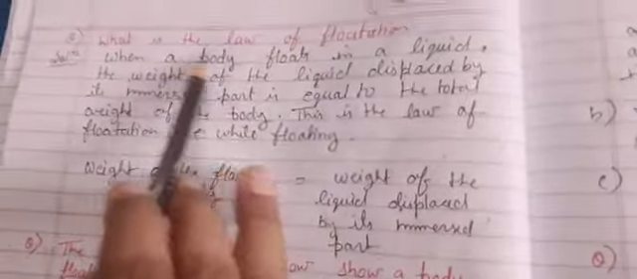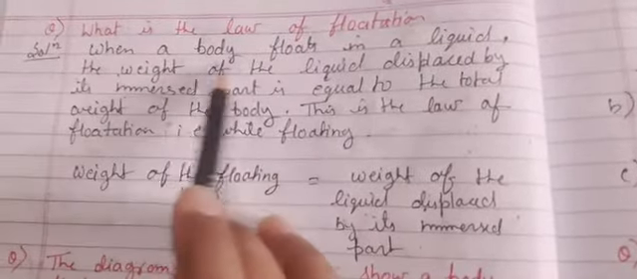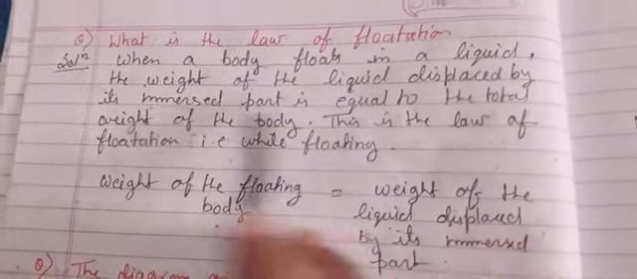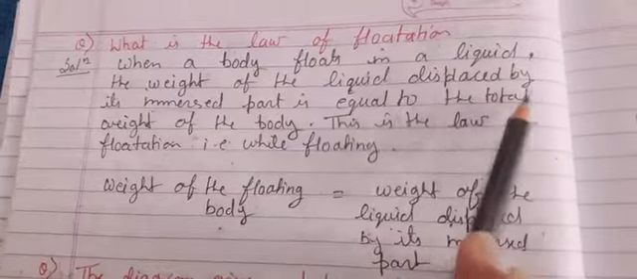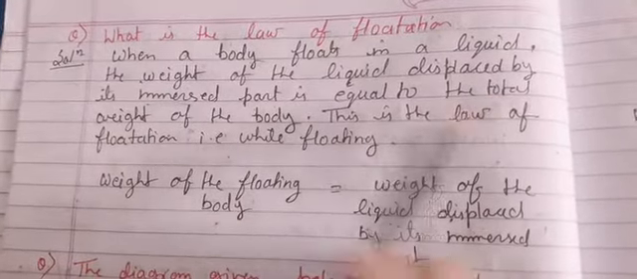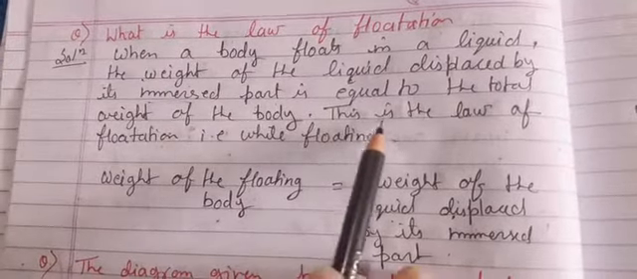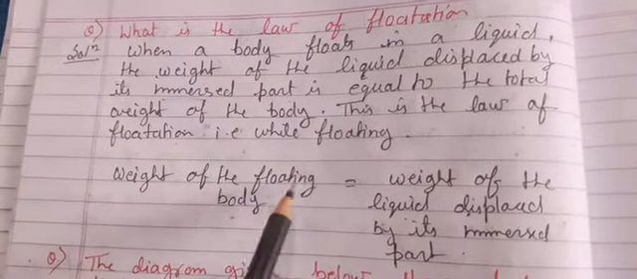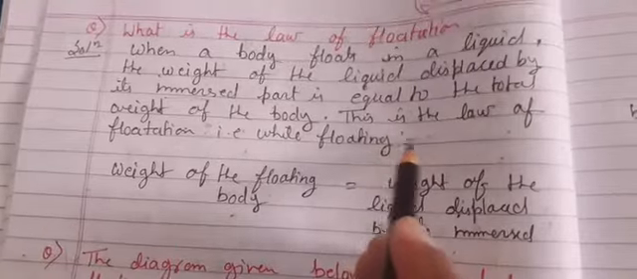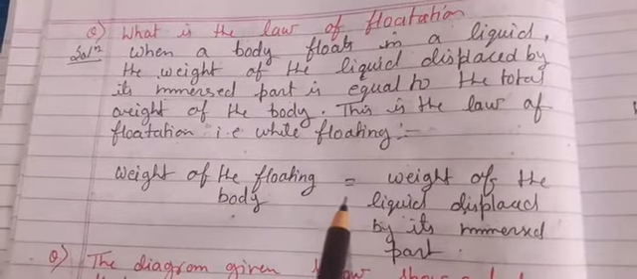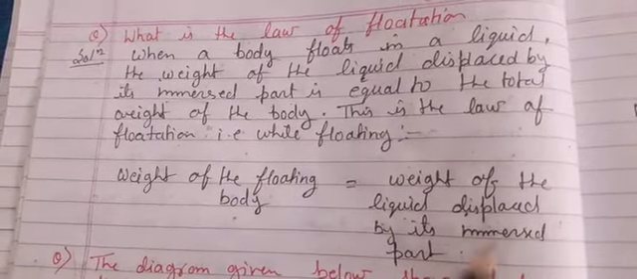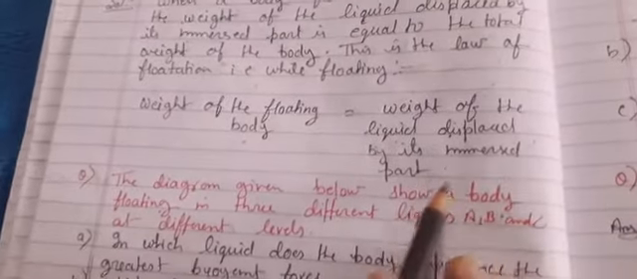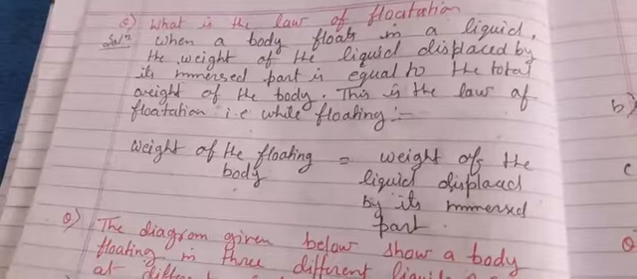Next question: what is the law of flotation? When a body floats in a liquid, the weight of the liquid displaced by its immersed part is equal to the total weight of the body. This is the law of flotation. That is, while floating, the weight of the floating body is equal to what? The weight of the liquid displaced by its immersed part, maybe wholly immersed or partially immersed, okay?